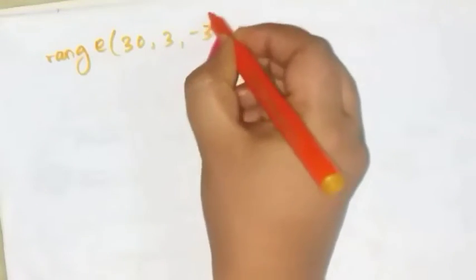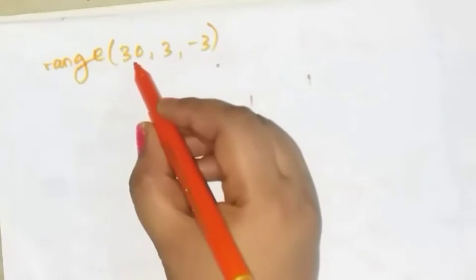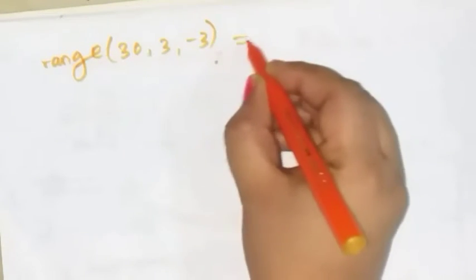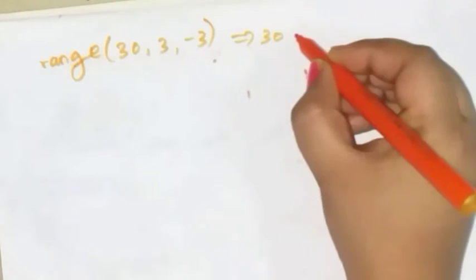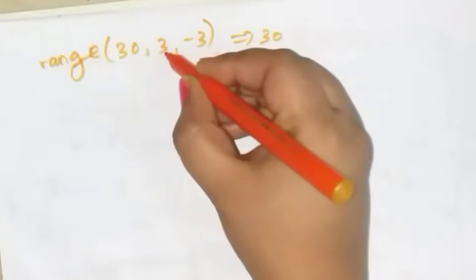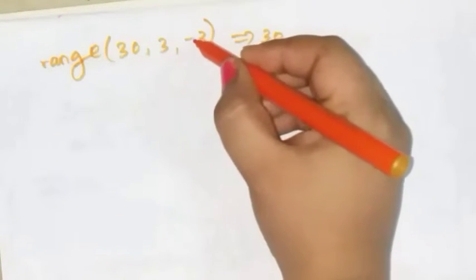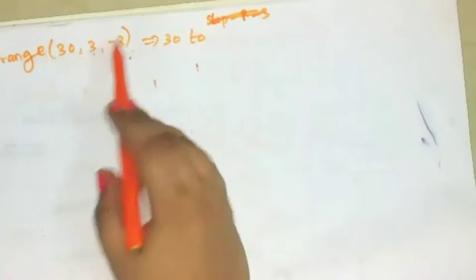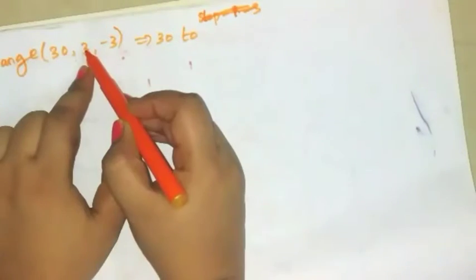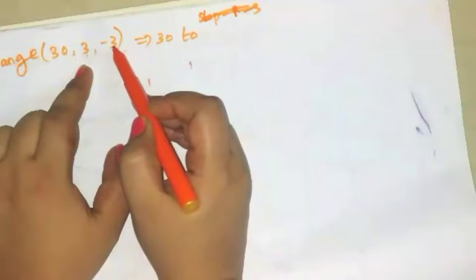Okay, range(30, 3, -3). Here the initial value is 30, the final value is what? 3, but the decrement value is given as minus 3. So how will you calculate the end value? Stop value minus step value.